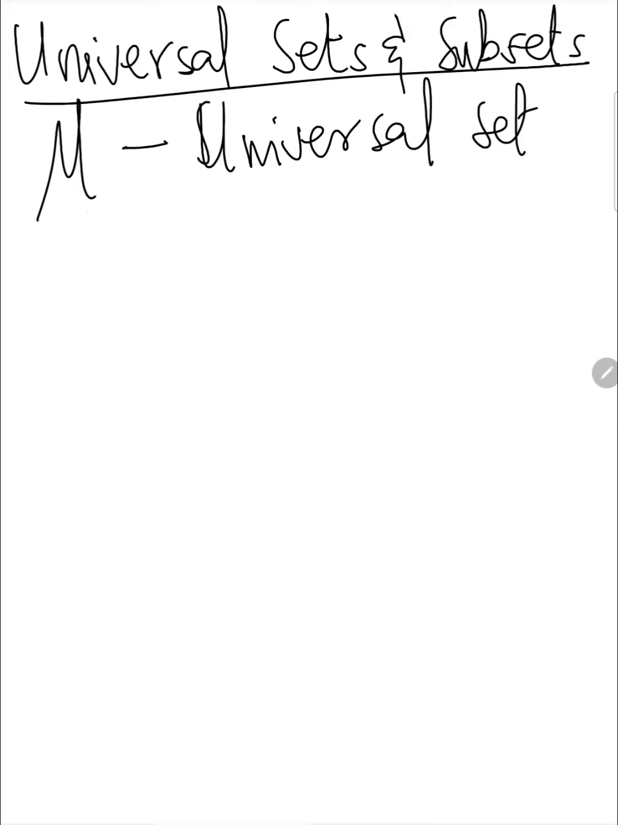Now, let's look at the subset. Within the universal set, there will also be some other sets which will be of interest to us. So let's say your class. Every individual in your class, let's say if you are 30 in a class, then we can say the universal set is 30 because we have 30 students in the class.